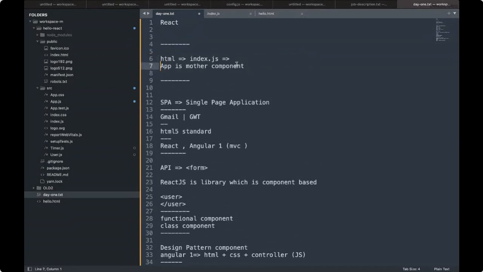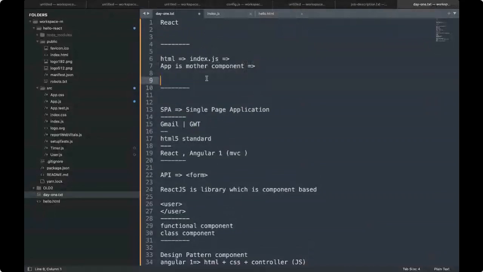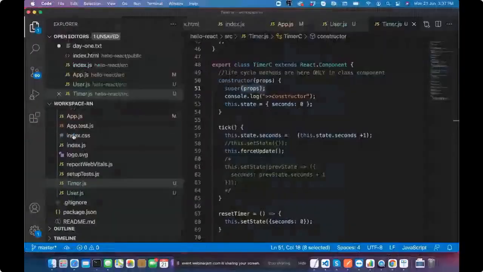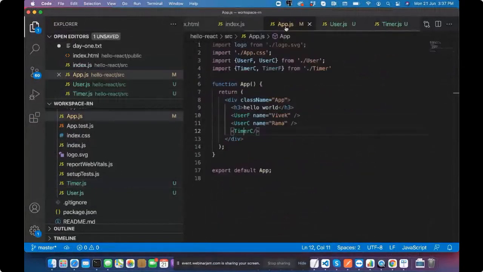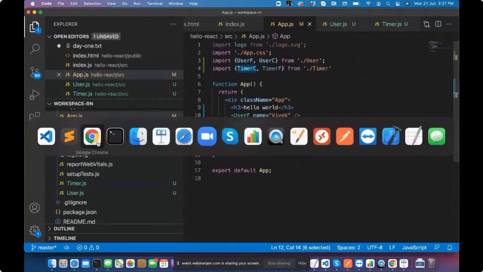So the current architecture is we have the app. Under the app we have timer, and at a similar level we have user, which could be the user app and so on. Now if I go back and check the code, there is timer C, and once I added this timer C, let's see how it looks.